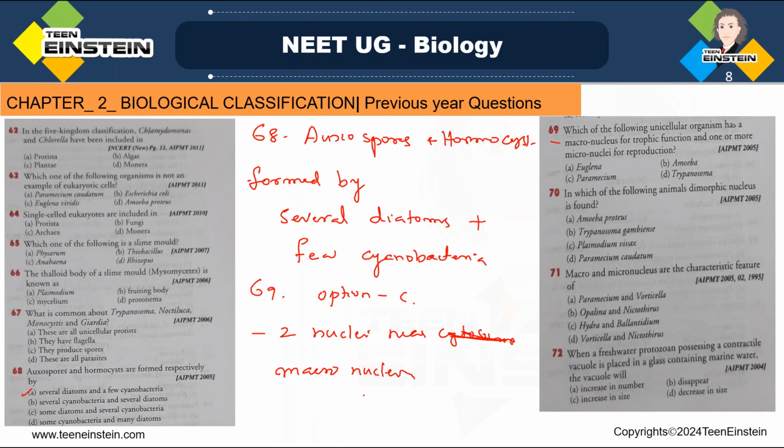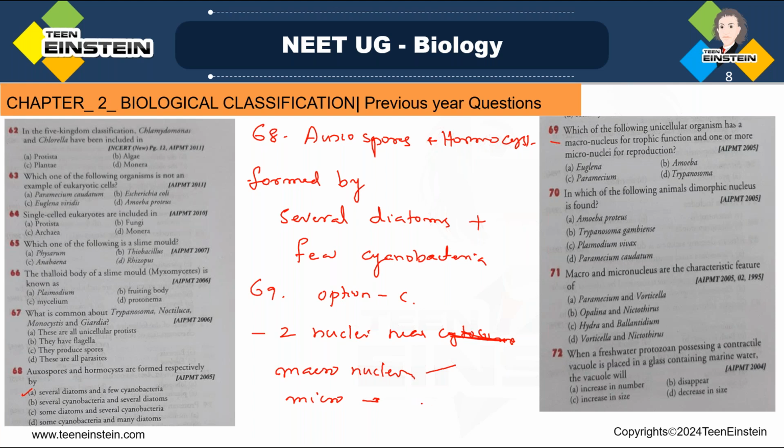Then the micronucleus is a very small and very compact one, which is the reproductive nucleus, and that divides mitotically and controls the reproduction. Macronucleus is there, micronucleus is there. The macronucleus undergoes amitotic division and controls all the vegetative characters. The micronucleus, which is very small, divides mitotically and controls the reproduction.